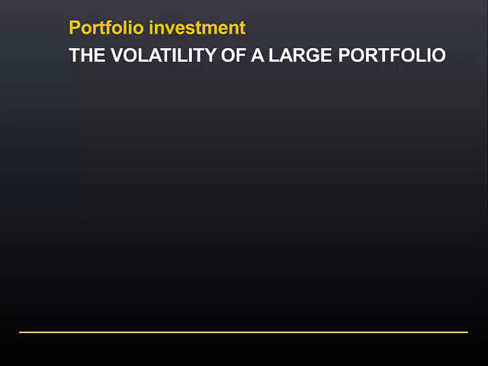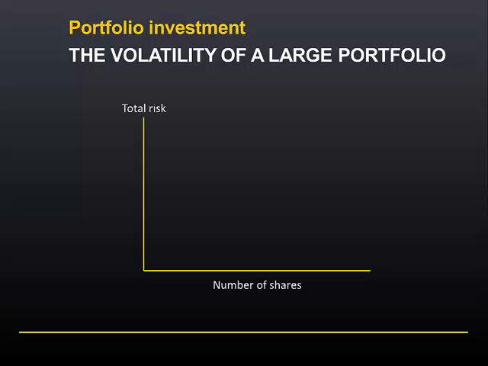In theory, we need to invest in all possible investments in the market, and this is obviously not realistic. But if we look at what happens to the risk of a portfolio as we add more and more shares, we can draw some useful conclusions. This graph charts the total risk of a portfolio as we add shares. The first few shares result in a significant reduction in risk, but as we add more and more shares, the reduction in risk from each additional share gets less and less.